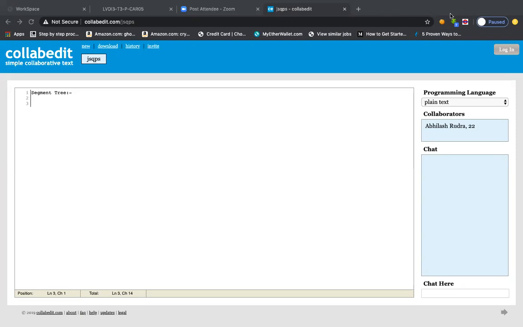So yeah, so the segment tree is an important tree data structure, and I'll be describing a particular scenario where you'll be using the segment tree data structure. Okay,